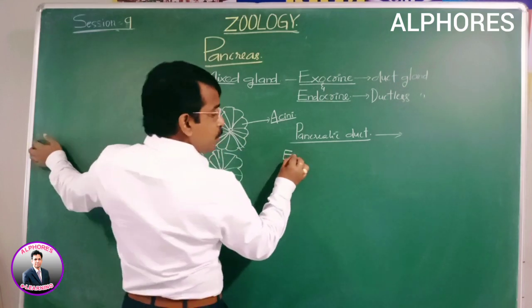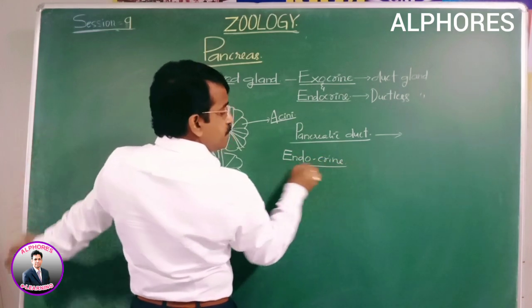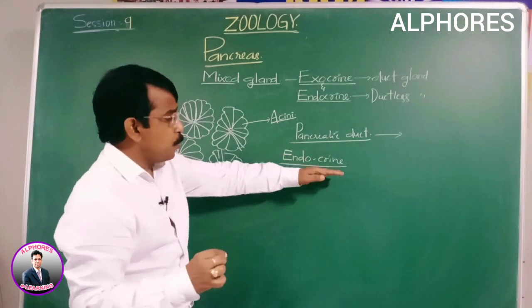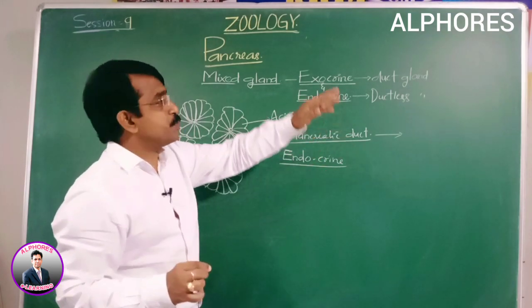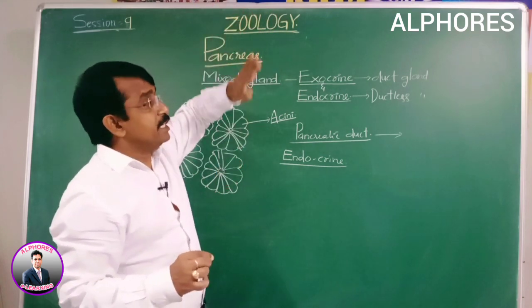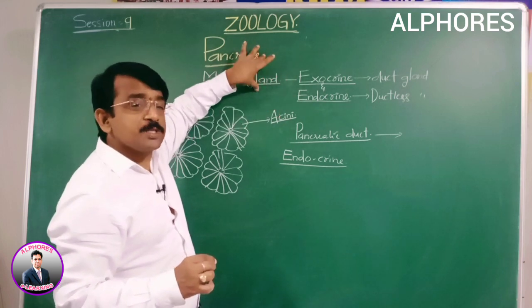Now the endocrine portion. 98% is the exocrine part, 2% is endocrine. That's what it is, both the ductless and the duct gland. It is exocrine and endocrine, mixed.